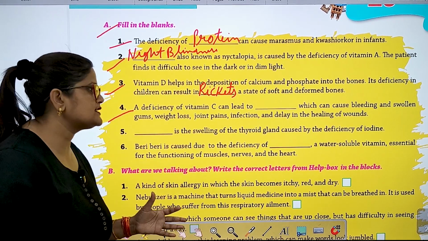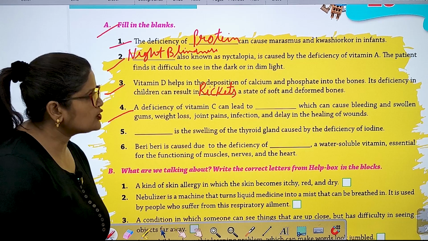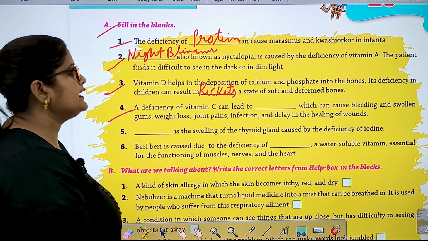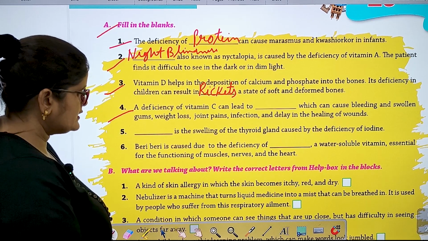A deficiency of vitamin C can lead to dash, which can cause bleeding and swollen gums, weight loss, joint pain, infection, and delay in the healing of wounds. It is scurvy.